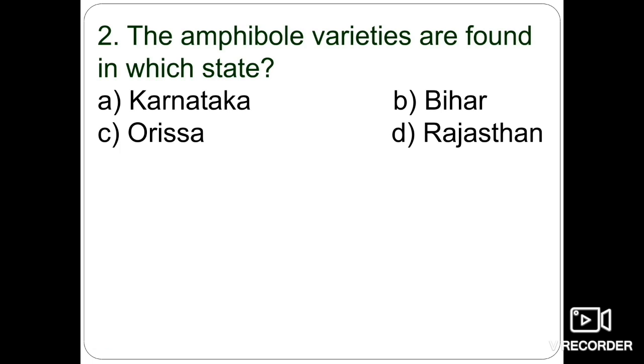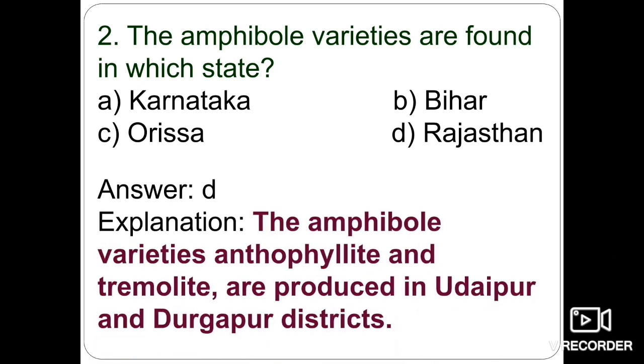The amphibole varieties are found in which state? Karnataka, Bihar, Odisha, or Rajasthan? Important varieties of amphibole are anthophyllite and tremolite. They are produced in Udaipur and Dungarpur districts of Rajasthan.